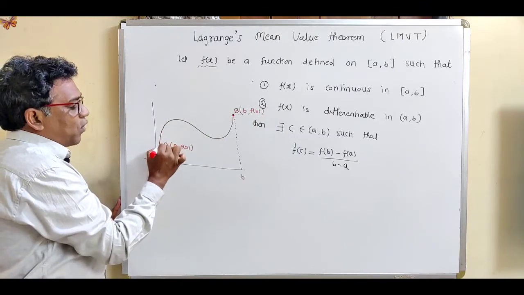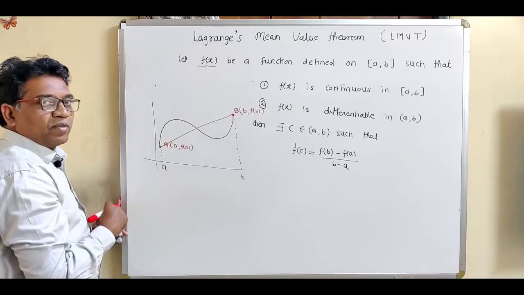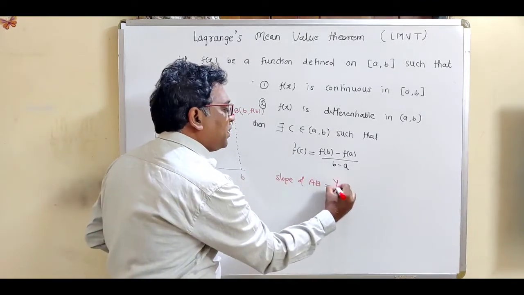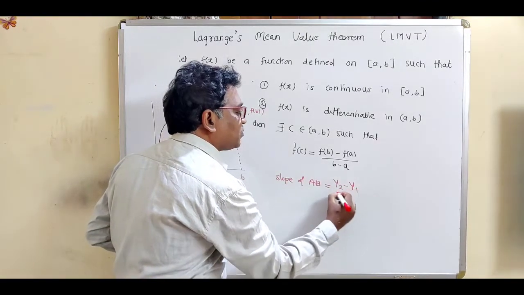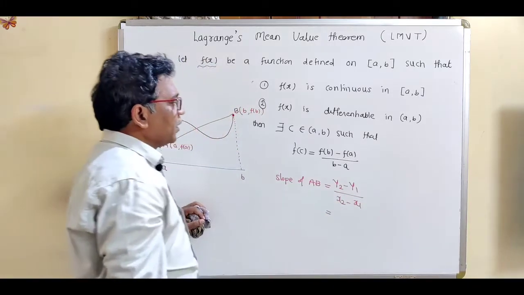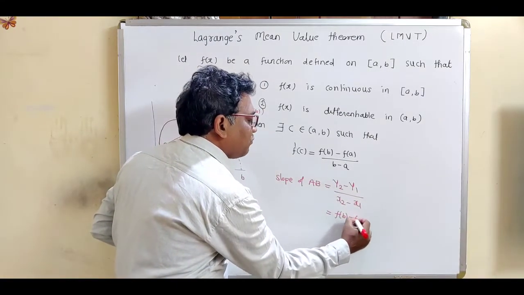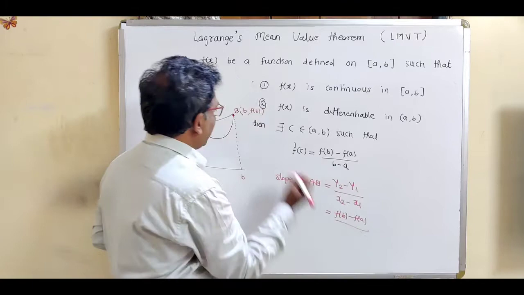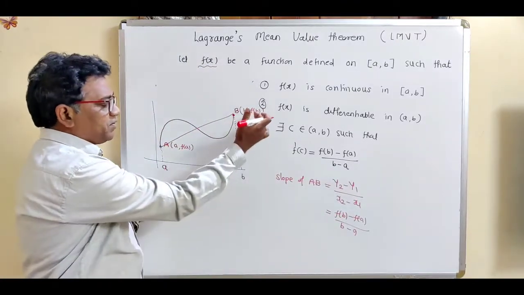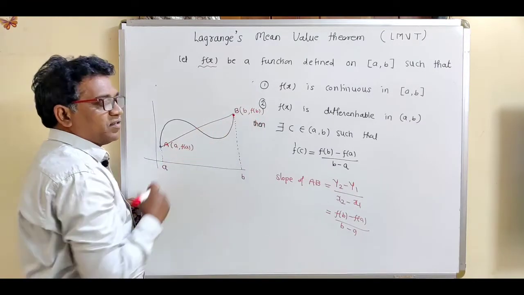Now suppose we join this A and B, then we get a line. So what is the slope of AB? The slope of AB is given by the subtraction of y coordinates divided by the subtraction of x coordinates. So y2 minus y1 means f(b) minus f(a), divided by x2 minus x1, which is b minus a.